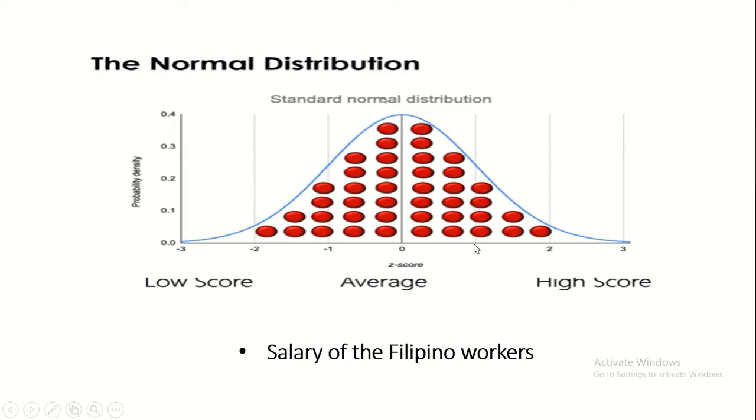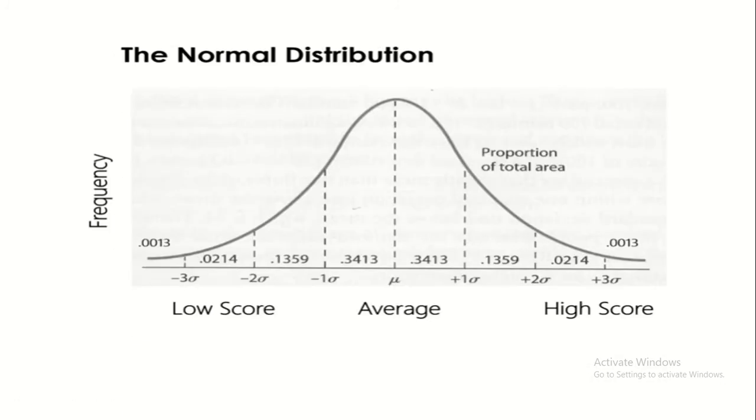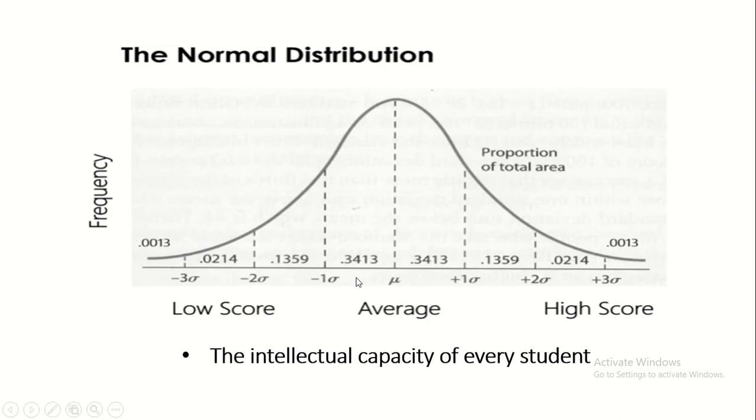Mula rito sa positive 1, hanggang doon ay tumataas ang kanyang salary. Dito naman, mula rito sa negative 1, papunta ron sa negative 3, pababa ng pababa ang salary ng isang Pilipino. Ibig sabihin, ito po ang ating normal salary of the Filipino workers. Kung gagawin natin sa standard normal distribution, ito naman nagsisignifies na pababa ang sahod ng isang Pilipino. Normal distribution, okay. Meron ulit tayo rito.